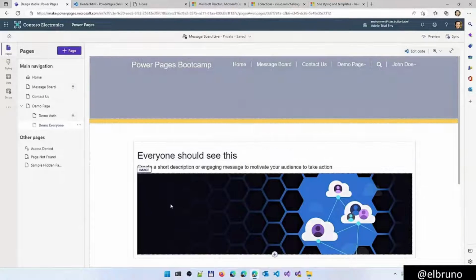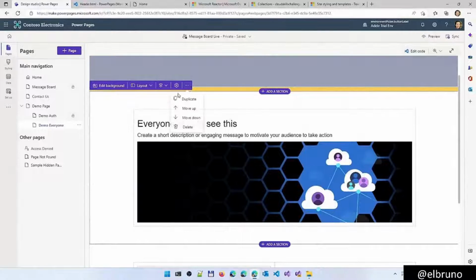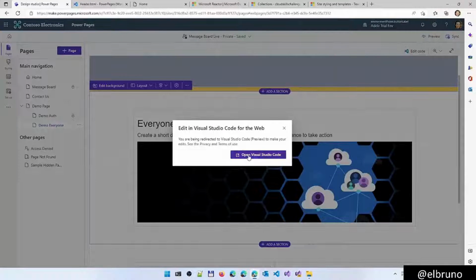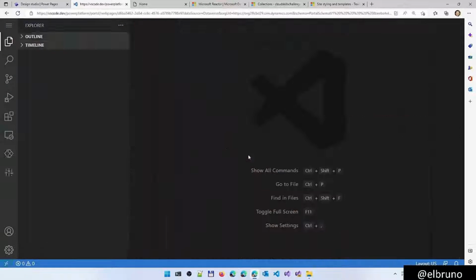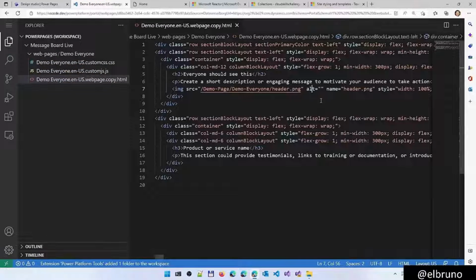And somehow the image is not showing here. So what I am going to do, I'm going to open this page and take a look at the name of the image that we have here. Probably it has a different name. Oh, this is the location of the page. It's uploaded in the root.